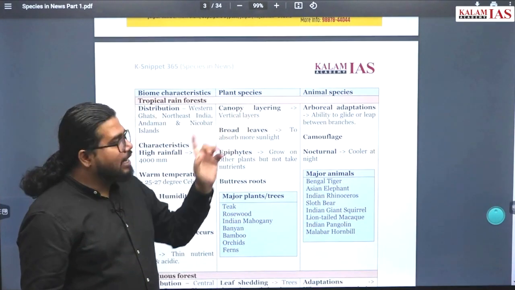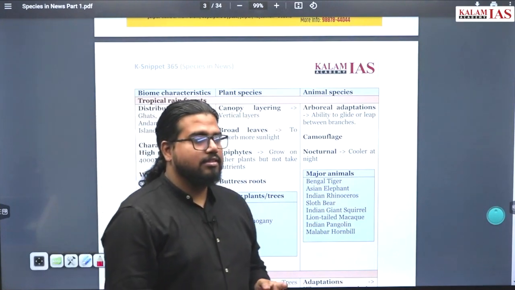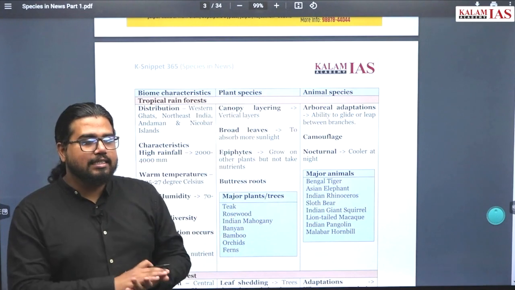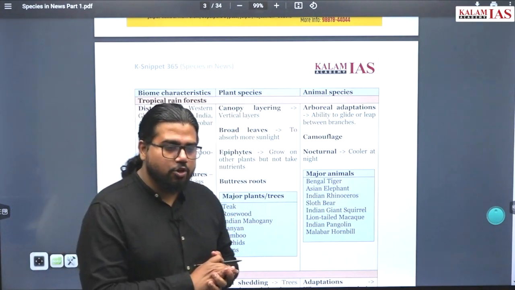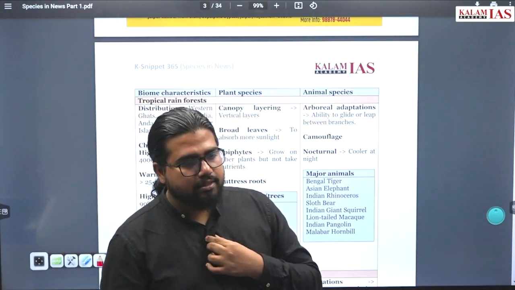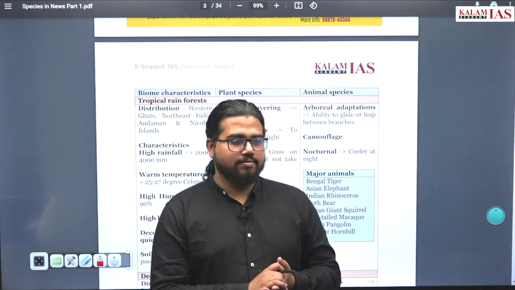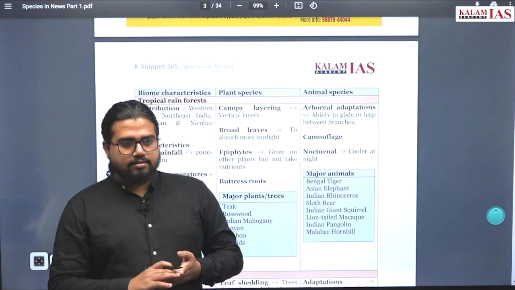Now what is canopy layering? Tell me what is canopy layering? That is one of the plant characteristics you find in this tropical rainforest. There will be no sunlight at the ground because of the canopy layering.